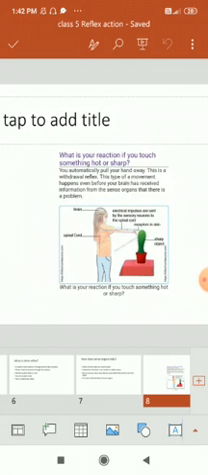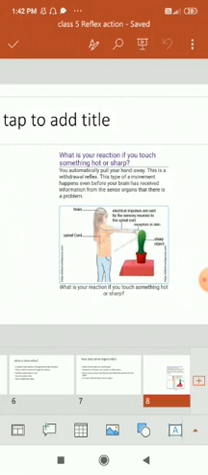What is your reaction if you touch something hot or sharp? You automatically pull your hand away. This is a withdrawal reflex. This type of movement happens even before your brain has received information from the sense organs that there is a problem.